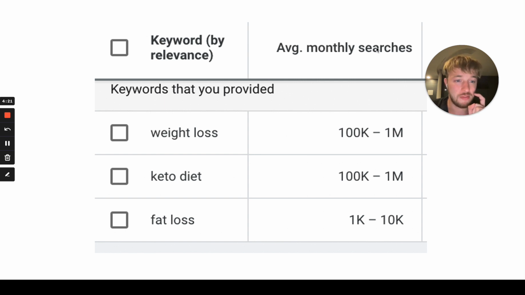Imagine this. Do you think you can get probably one sale per day? One sale for $200 per day, $100 per day on ClickBank with 1 million people searching for the solutions.